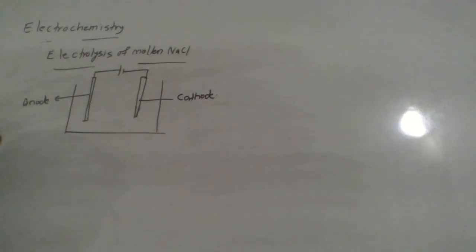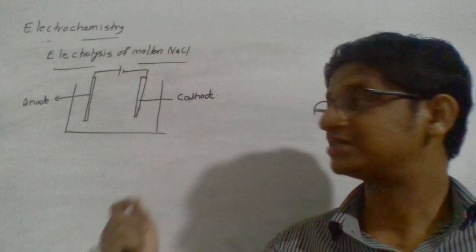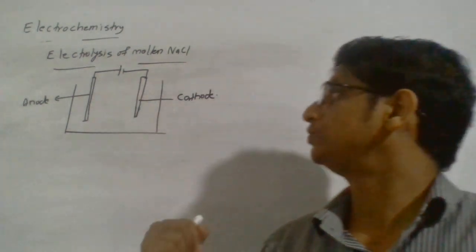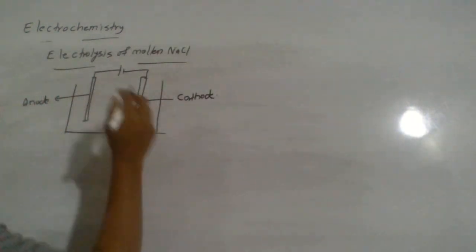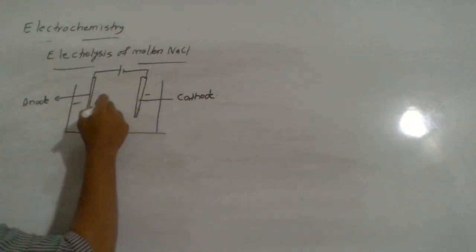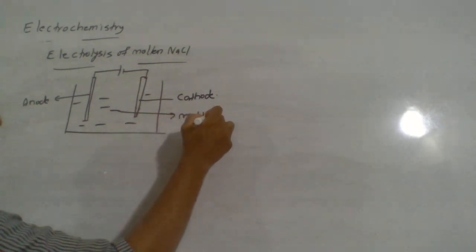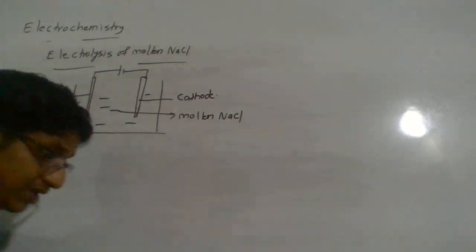So anode means the electrode connected to the positive terminal. Cathode means the electrode connected to the negative terminal. Okay, so now we can see the electrolytic cell. In the vessel, we have actually taken molten NaCl. What is good about molten NaCl?